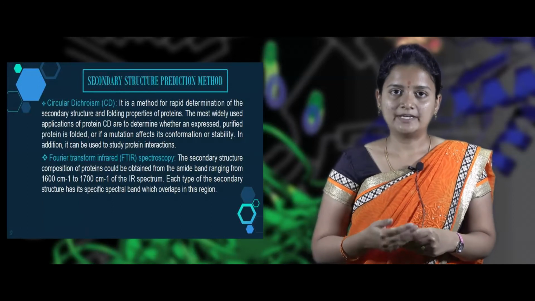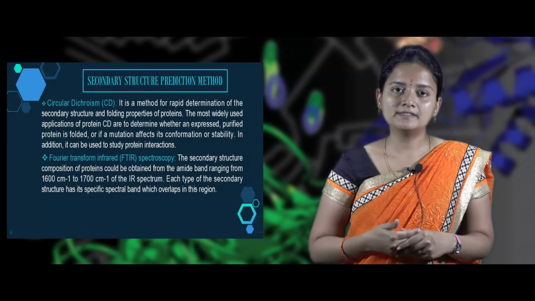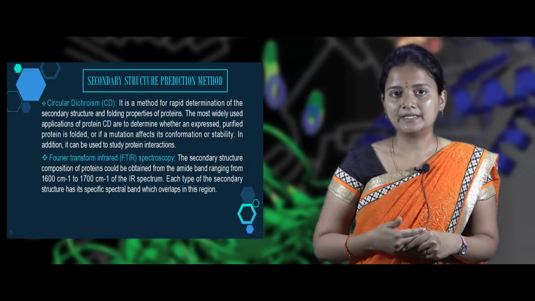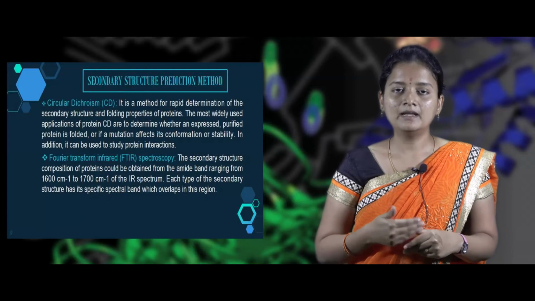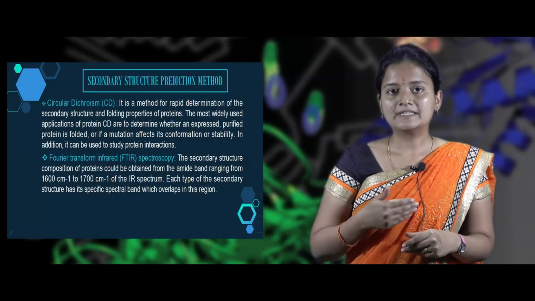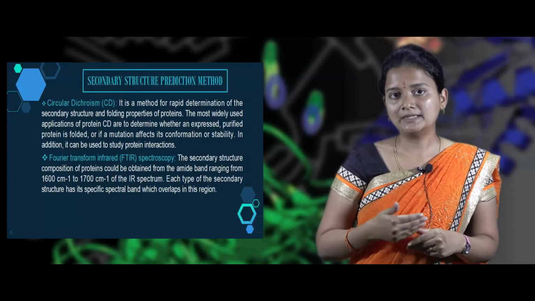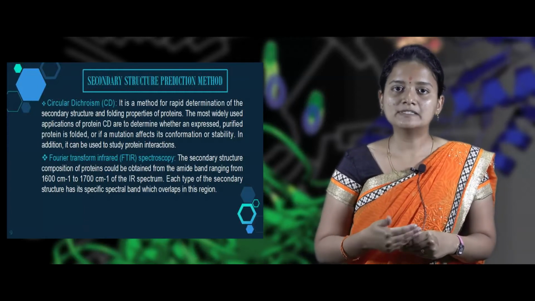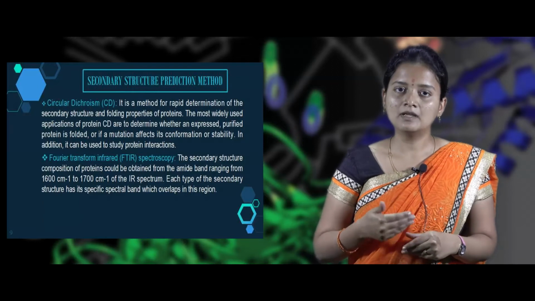Another method is FTIR. The full form of FTIR is Fourier transform infrared spectroscopy. As the name indicates, this method operates in the IR range. The secondary structure of the protein can be obtained at the amide regions, in the range of 1600 to 1700 frequency.